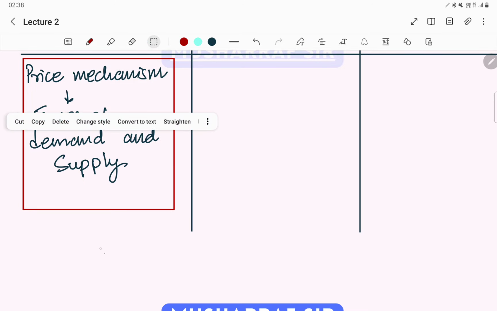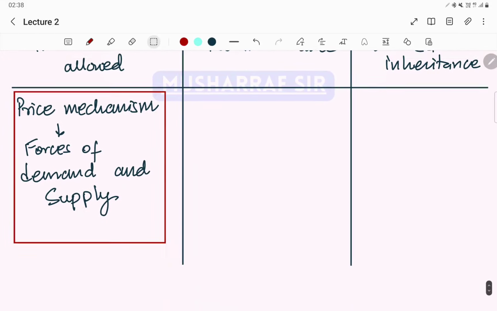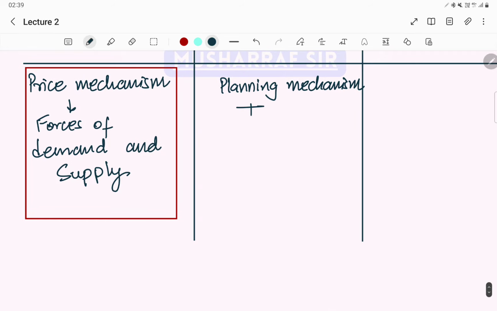And if we talk about socialist economy, how can we solve the central problems of economy? Here the planning mechanism is used. How this planning mechanism works is, there is always a central planning authority.